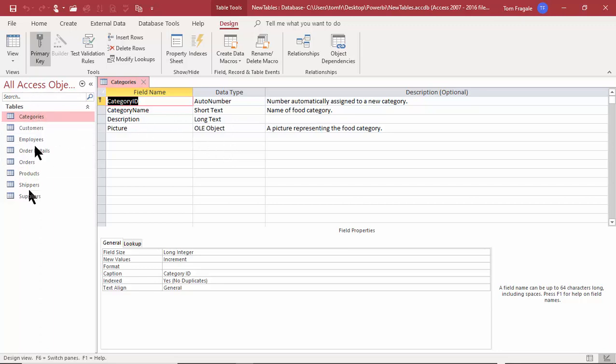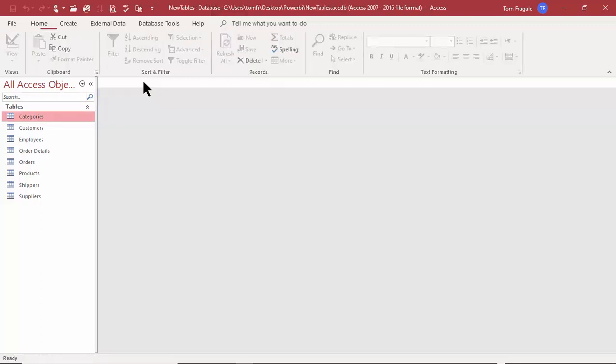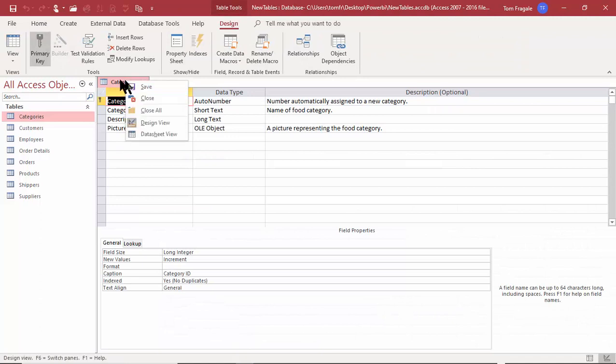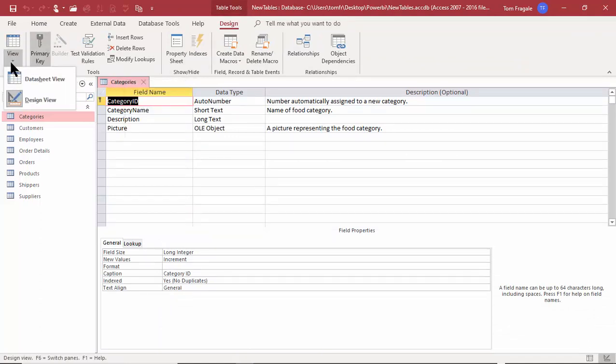So this window is called the navigation pane. And then this window is where actually you do all your procedures within Access. So I'm going to close that window. I just double clicked on that table to display the table's contents, and then I can right click on that tab to save it, close all of the windows, or go into Design View. And then you can also change your views by clicking on the view over here. And then of course we can close that window.